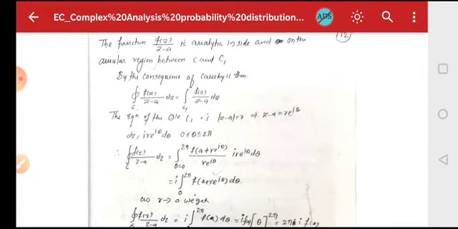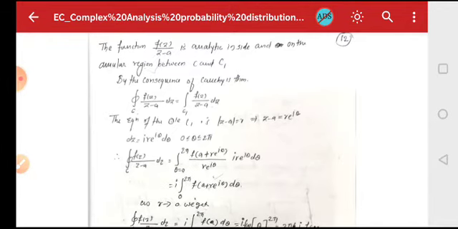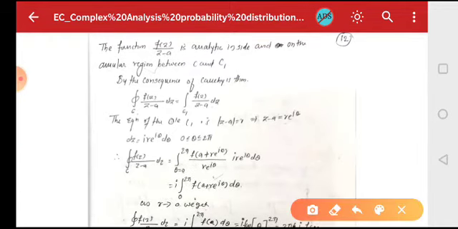Now by the consequences of Cauchy's theorem, the integral over C of f(z)/(z−a) dz is the same as the integral over C1 of f(z)/(z−a) dz. Now as you know, the equation of the circle C1 is |z−a| = r, or z−a = r e^{iθ}, or z = a + r e^{iθ}. That means dz will be equal to i r e^{iθ} dθ, and θ lies between 0 to 2π.